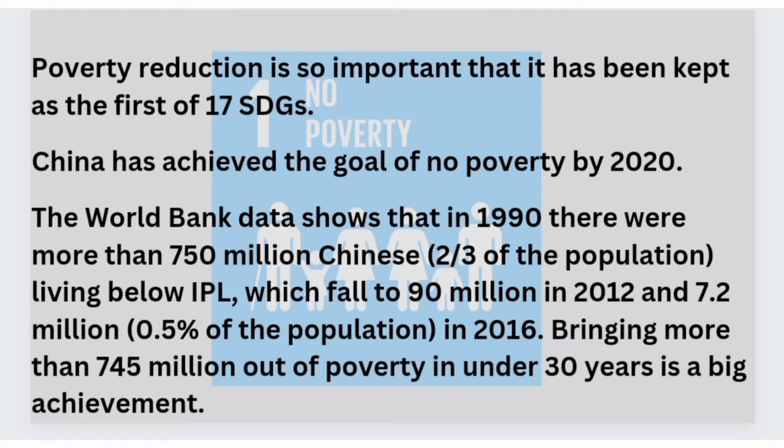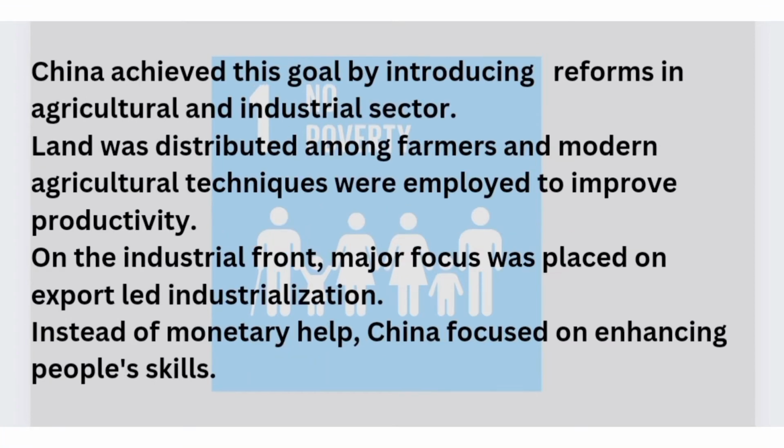To achieve this objective, the Chinese government introduced agricultural and industrial reforms. They distributed land among the farmers and encouraged the use of modern agricultural equipment and modern agricultural techniques to maximize the agricultural output. Also, the Chinese government abolished all the restrictions in the way of inter-regional trade. In the industrial sector, they mainly focused on the establishment of export-led industrialization. The Chinese government, instead of providing monetary aid to its people, focused on enhancing the capabilities and skills of their people.